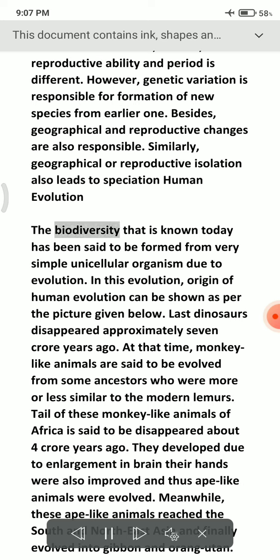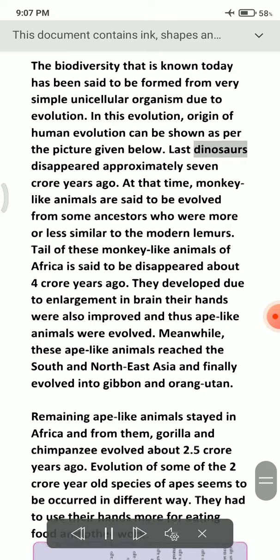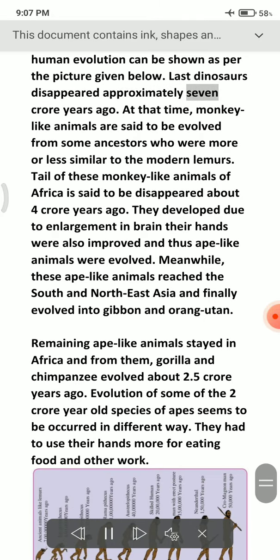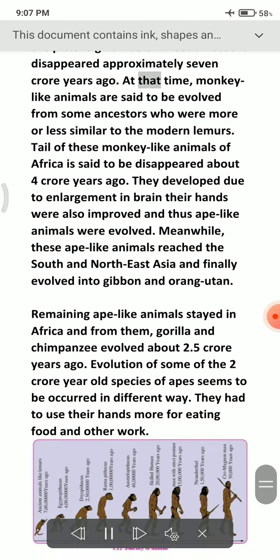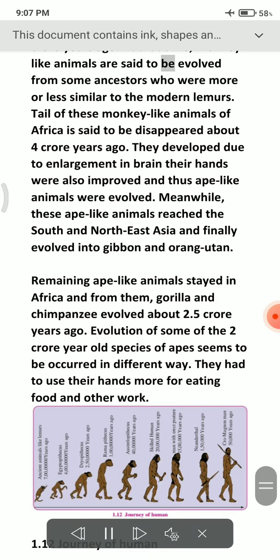Human evolution. The biodiversity that is known today has been said to be formed from very simple unicellular organisms due to evolution. In this evolution, the origin of human evolution can be shown as per the picture given below. Last dinosaurs disappeared approximately 7 crore years ago. At that time, monkey-like animals are said to have evolved from some ancestors who were more or less similar to the modern lemurs. The tail of these monkey-like animals of Africa is said to have disappeared about 4 crore years ago.